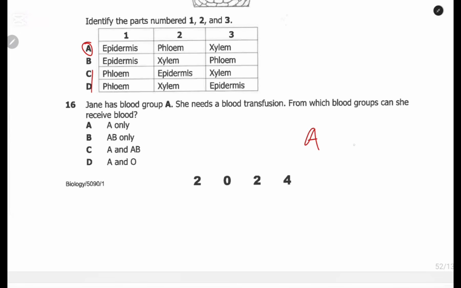So she has blood group A. Blood group A can only receive blood from blood group A and O. She cannot receive blood group B, because A produces antibodies against B, which will fight the blood group B and cause coagulation of the blood. But blood group O does not have antigens, and therefore she can get it. So the answer is D, blood group A and O.